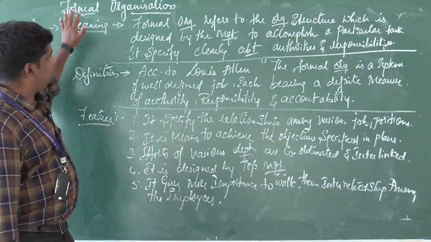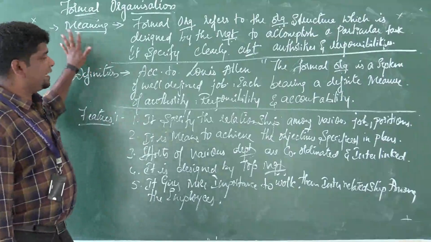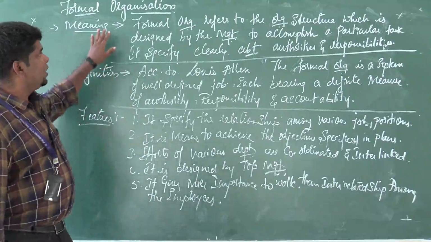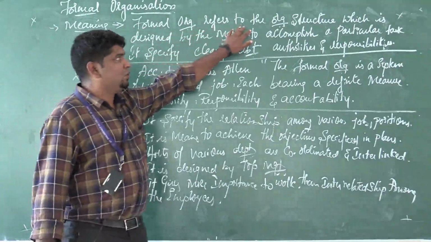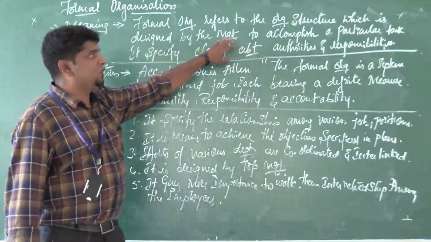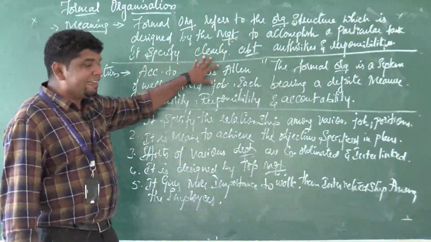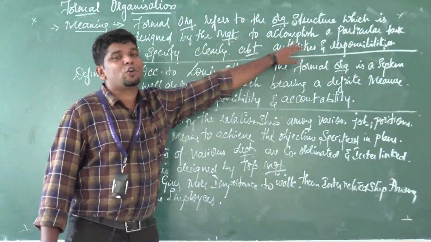So what is this formal organization? Formal organization refers to the organization structure which is designed by the management to accomplish a particular task. It specifies clearly the authorities and responsibilities.